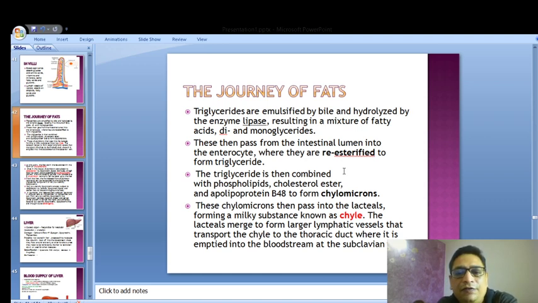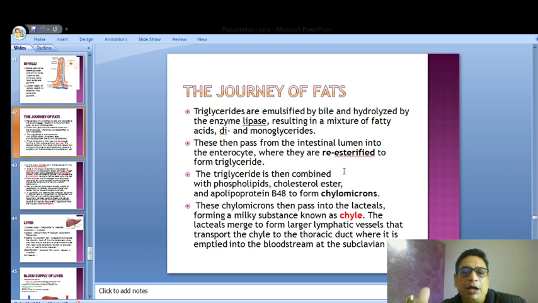Triglycerides are emulsified by bile and hydrolyzed by the enzyme lipase, resulting in a mixture of fatty acids, di and monoglycerides. So remember, under the action of bile and lipase, that is the pancreas gives the lipase, the fat is broken down into fatty acid. The emulsification is done by the bile, and the lipase breaks the chain of fatty acids, and then it is broken down into smaller particles.